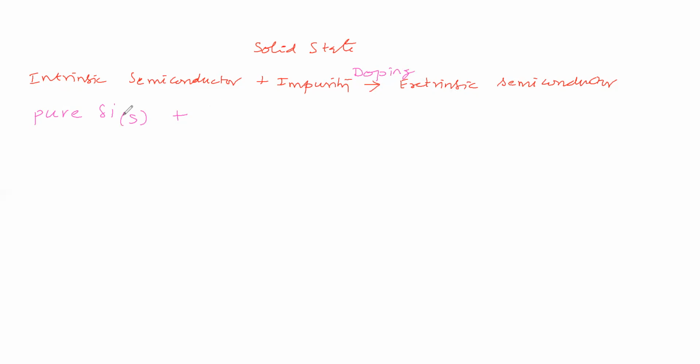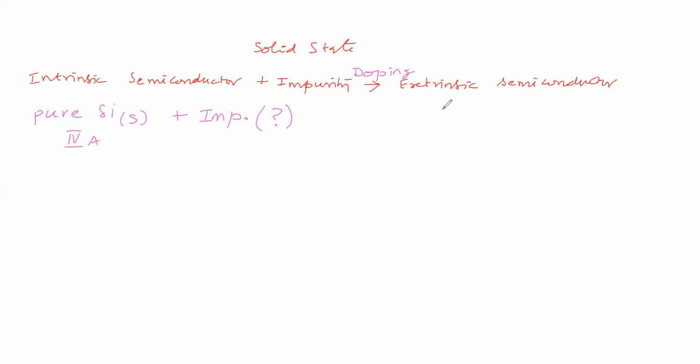This pure silicon is group 4A. To this we are adding impurity. That means impurity from which group, or which element. Which element or which group we have to see. Then we will get an extrinsic semiconductor.